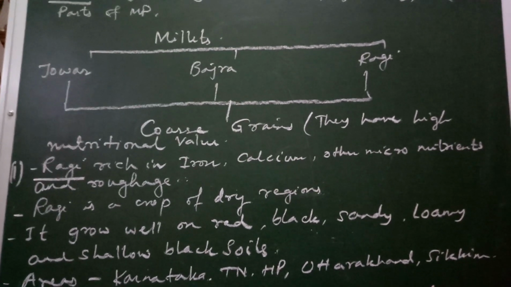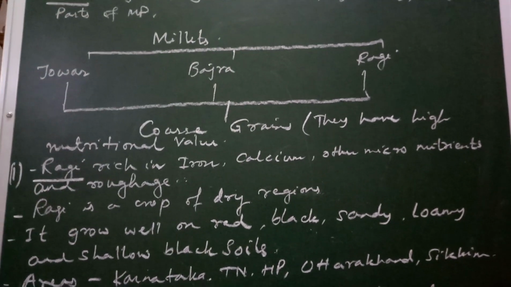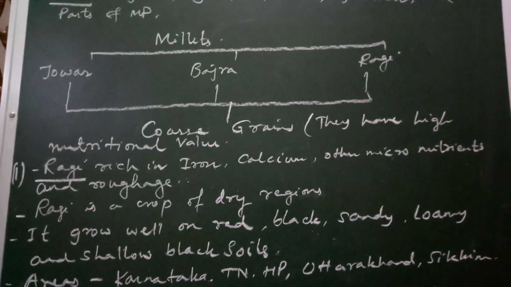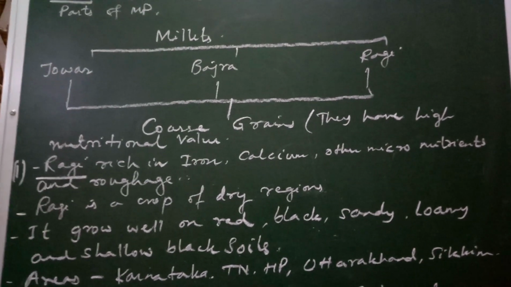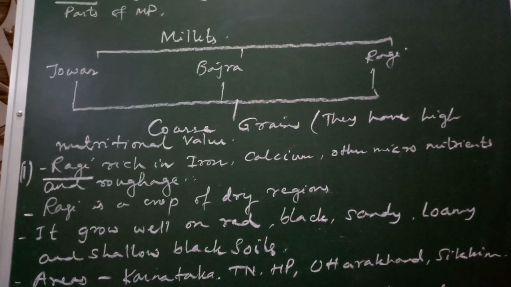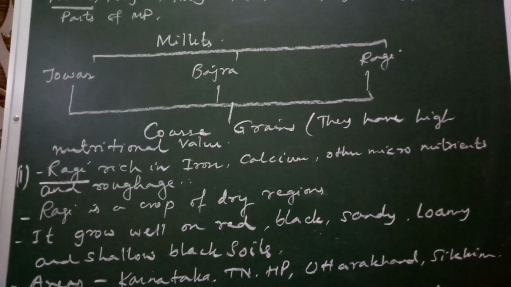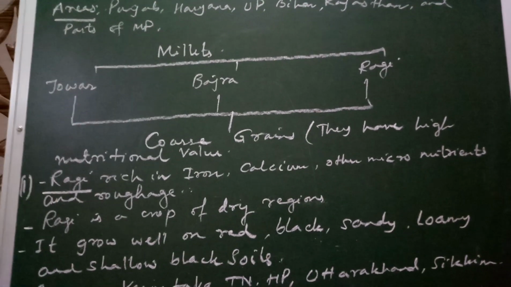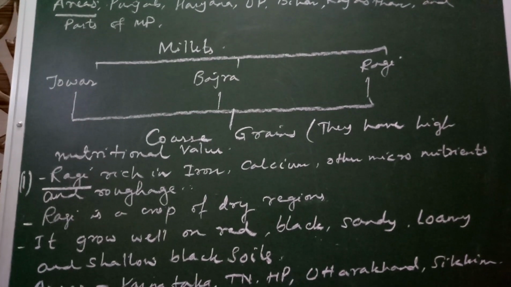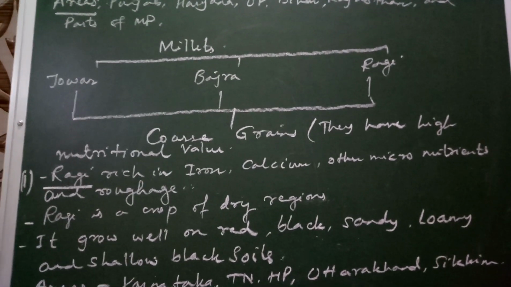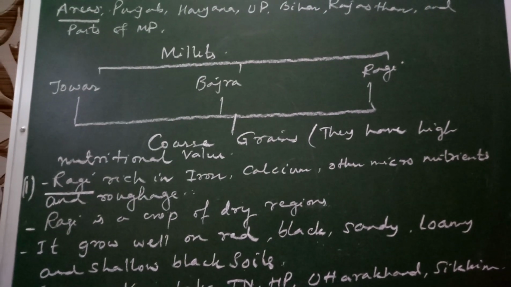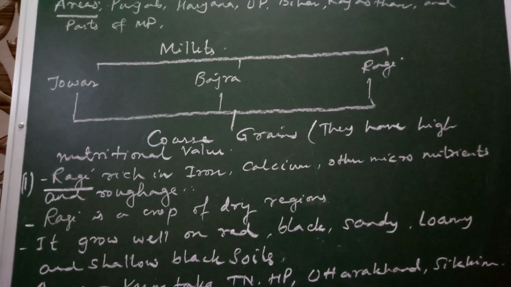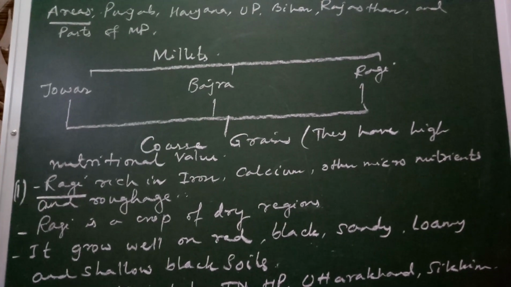Next important food crops are the millets. Jowar, bajra and ragi are millets grown in our country. Millets, you have 3. It's jowar, bajra and ragi. Together they are known as coarse grain. It means jowar, bajra and ragi, they are millets. They are also known as coarse grain because they have high nutritional value.